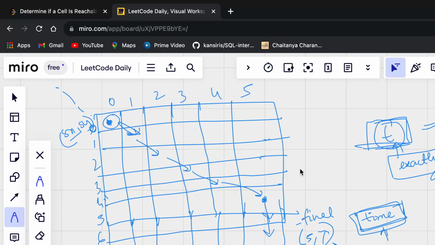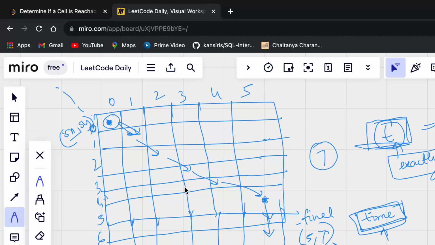So how much time did I take? I took 7 seconds to reach the final cell. So now what I can see is I have to make what? Diagonal movements. Up to what point? Up to whether Sx becomes equal to Fx or Sy becomes equal to Fy, right? That can also be a case. That case will arise when